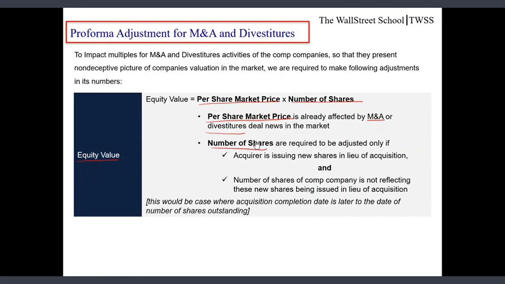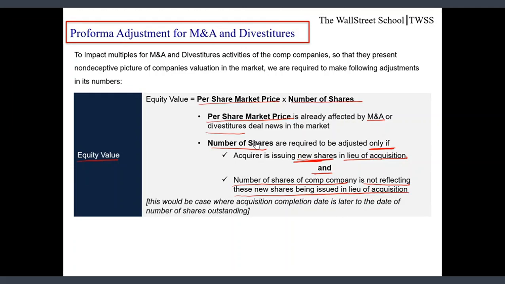Number of shares. We are required to make adjustment in the number of shares of the company only if both of the following conditions are met. Condition number 1, acquirer is issuing new shares in lieu of acquisition. It means it's a stock deal where acquirer is paying consideration in form of stock, not in cash, and number of shares of comparable company is not reflecting these new shares being issued in lieu of acquisition.